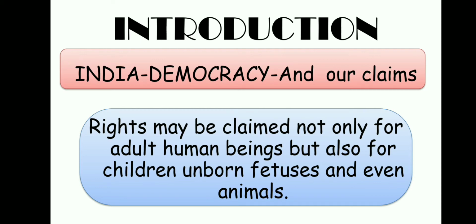India is considered to be a democratic country, so people or citizens claim their rights in our country. So when we talk about rights, they may be claimed not only for adult human beings but also for children, unborn fetuses and even animals. Means these are the claims which one can make after birth or on being a citizen. It is in a variety of forms.